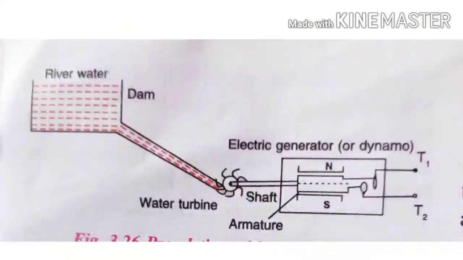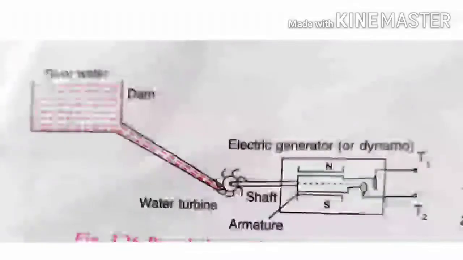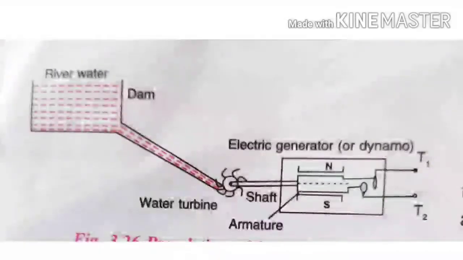The flowing water of a river is collected in a dam at high altitude and stored in the dam. So it has potential energy. And when water from the dam falls on the water turbine, the potential energy of the water stored in the dam changes into kinetic energy.